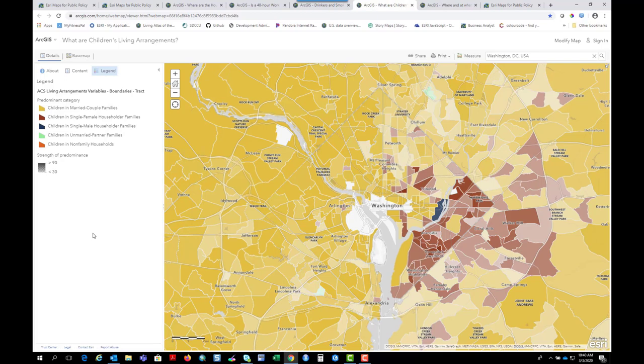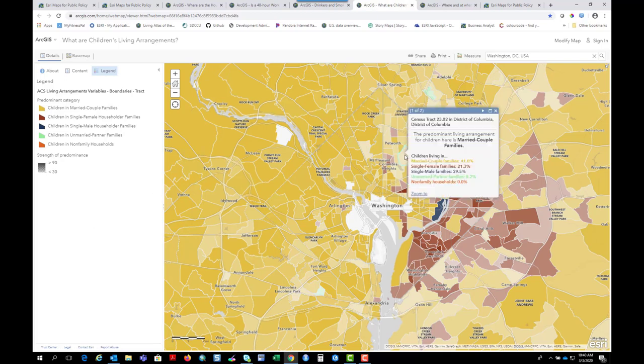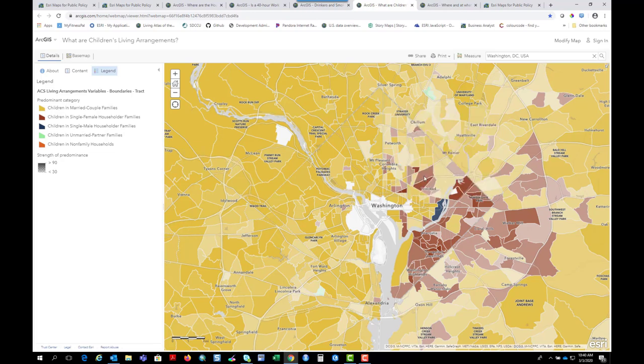Here we've got a predominance map about children's living arrangements. The yellow tracts are predominantly married couple families. So that's the most common type of living arrangement for children in that tract.